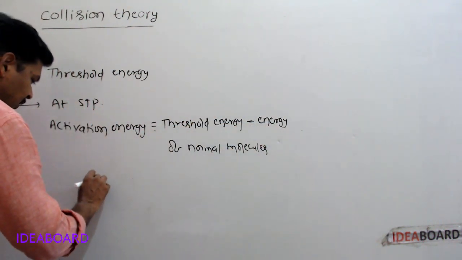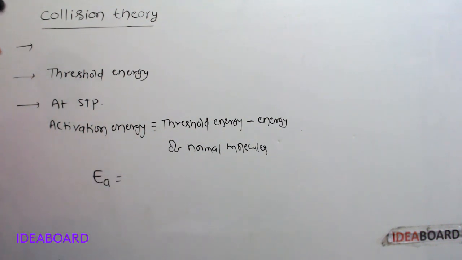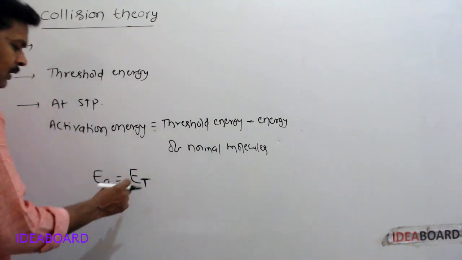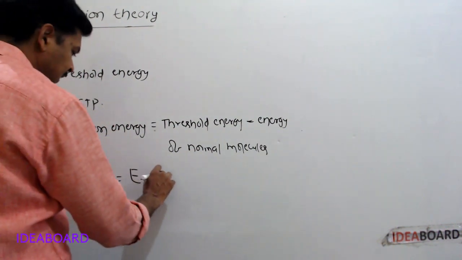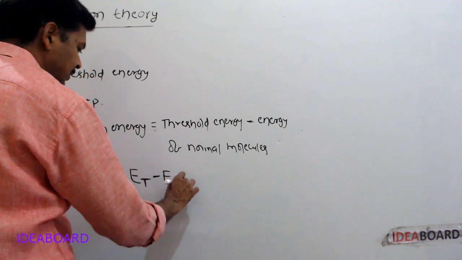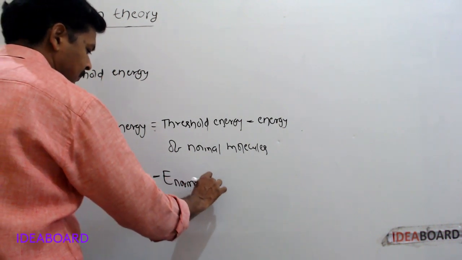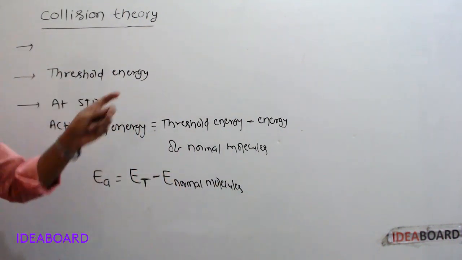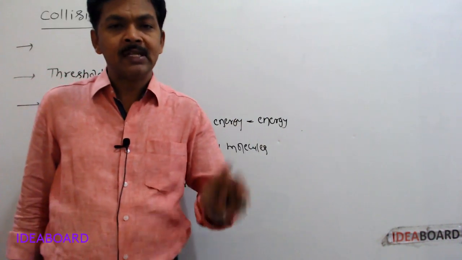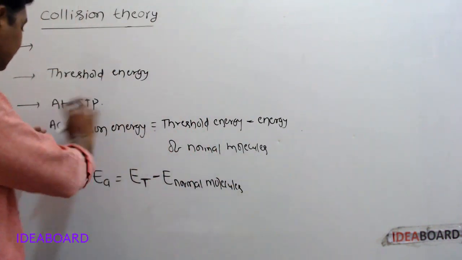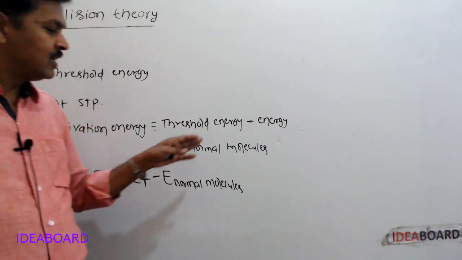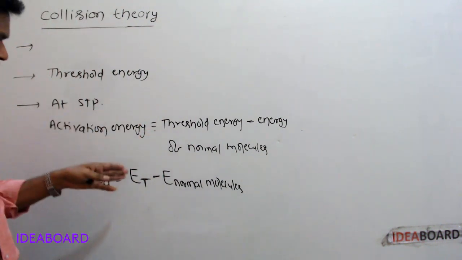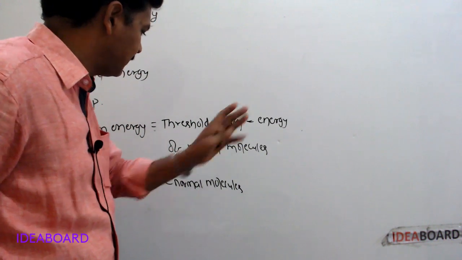This activation energy is denoted by EA. EA is equal to threshold energy, I am writing ET, threshold energy minus energy of normal molecules. At STP, energy of normal molecules is very less. That energy difference between threshold energy and energy of normal molecules is called activation energy.